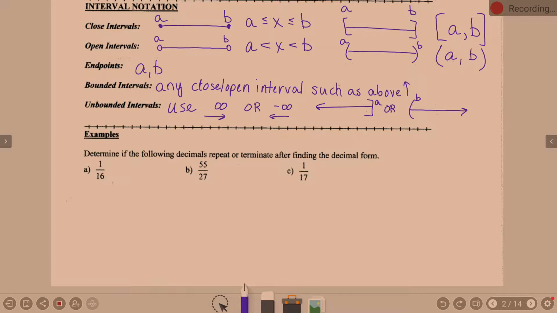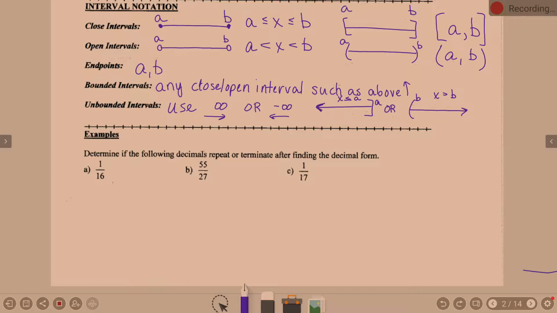As an inequality, this would be X greater than B. This would be X less than or equal to A. As interval notation, we think more in terms of reading left to right, and where do my intervals start and end. So with this interval notation here, we're looking at X less than or equal to A. Where does my shading start?